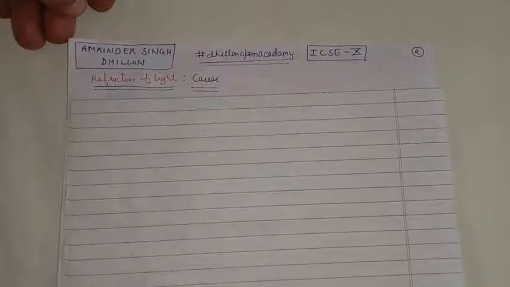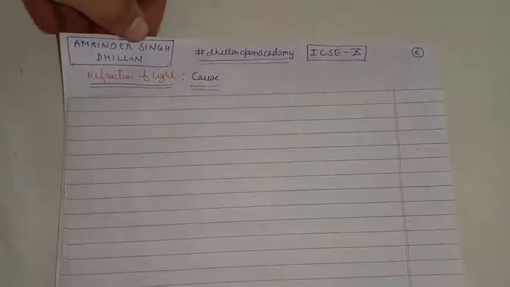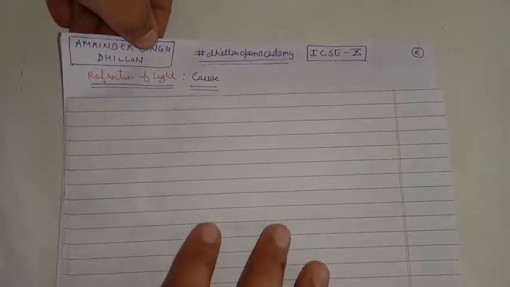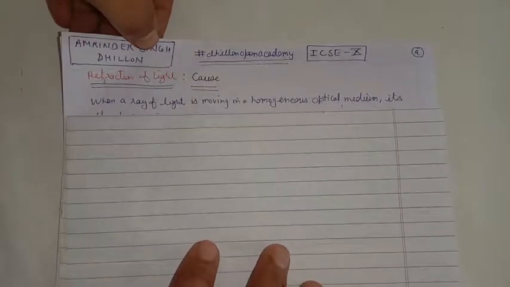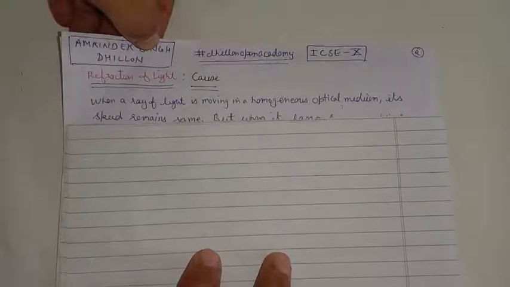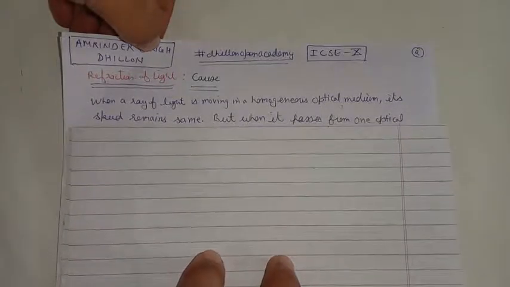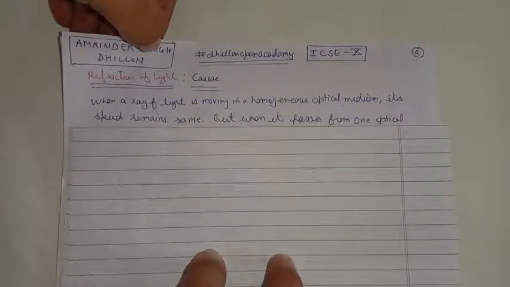We have seen that whenever light goes from one optical medium to another, there is a change in the direction of motion of the light. Now what could be the possible cause for this change in the direction of motion of the light? Whenever a ray of light is moving in a homogeneous medium, it always travels in a straight line because its speed remains the same. In the earlier classes we have seen that when light travels in a single medium, its direction doesn't change, it always travels in a straight line because there is no change in the speed of light.